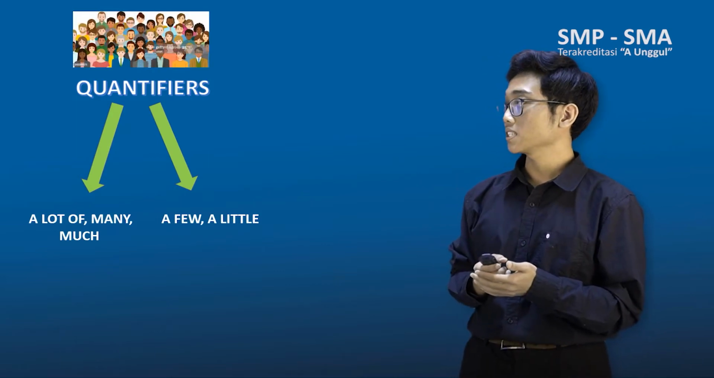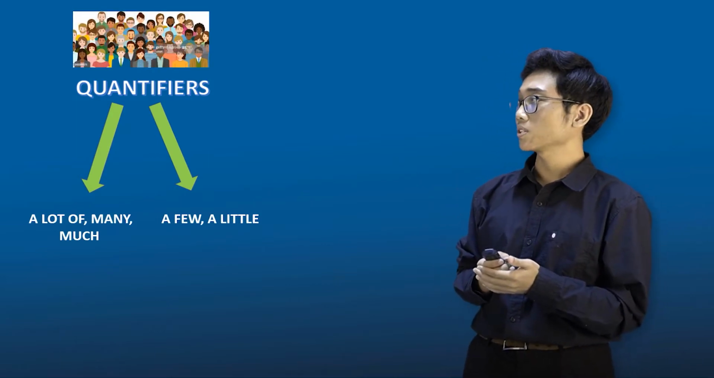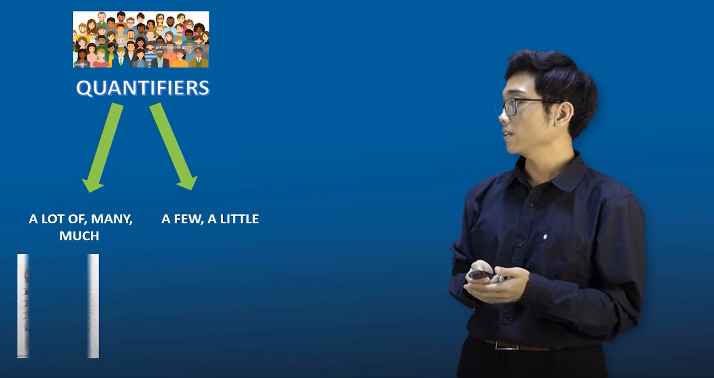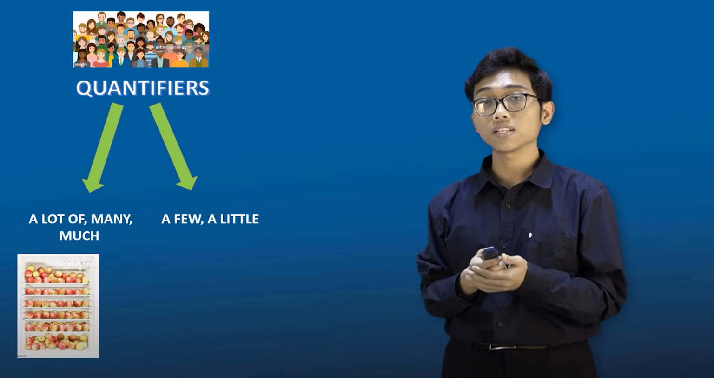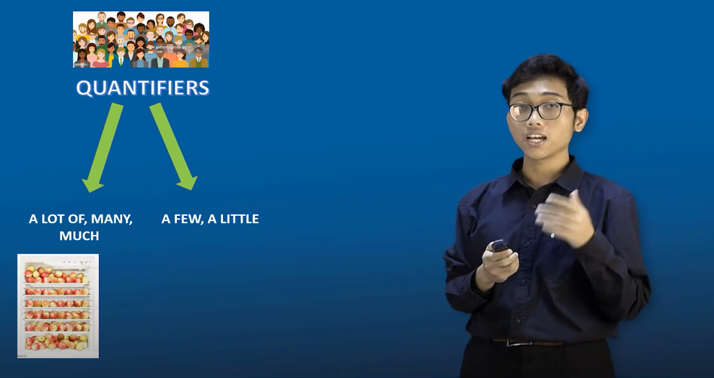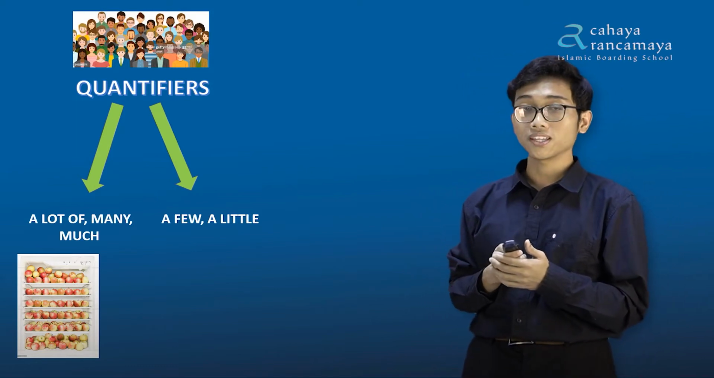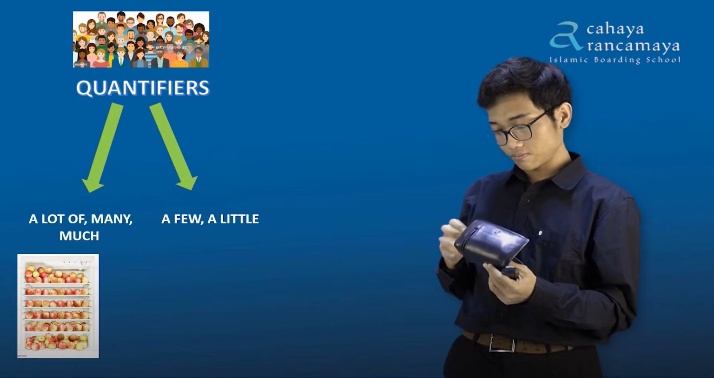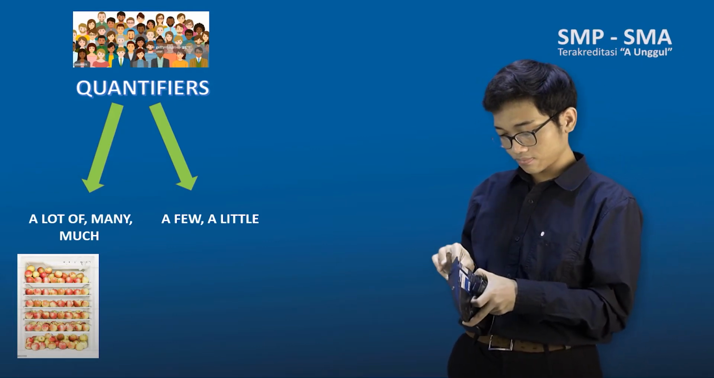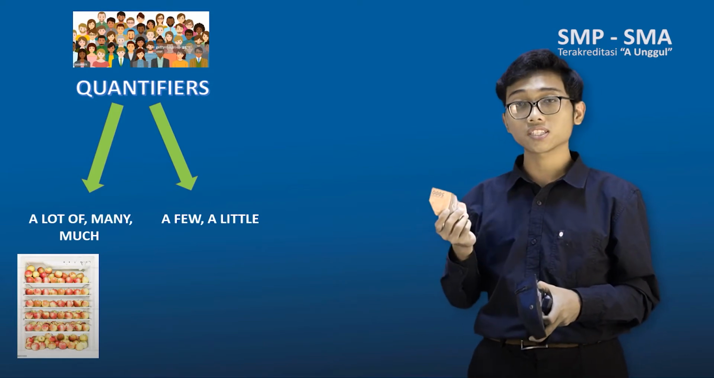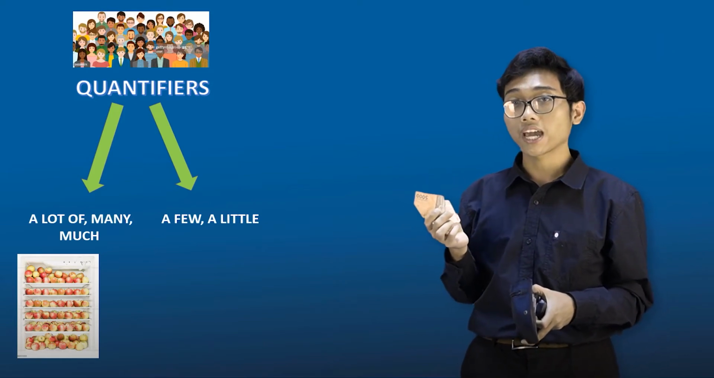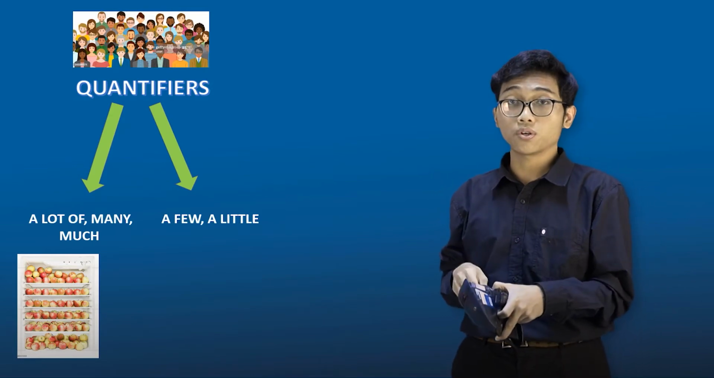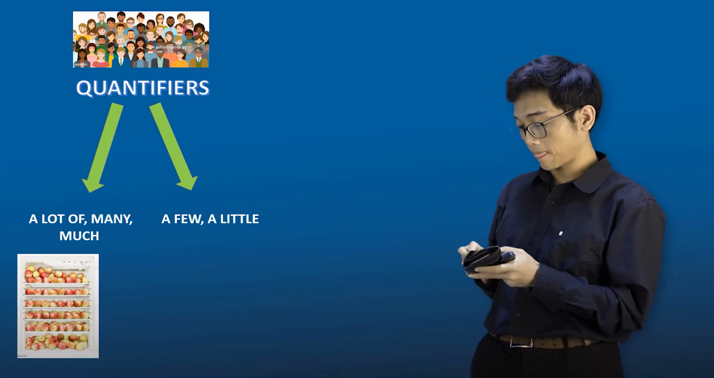For example, in this picture, you can see, wow, there are a lot of people at the event. Or I have so many apples in the fridge. But now, how about a few or a little? I only have 5,000 left in my pocket. It means I have a little money left in my pocket, so I couldn't afford the newest smartphone.